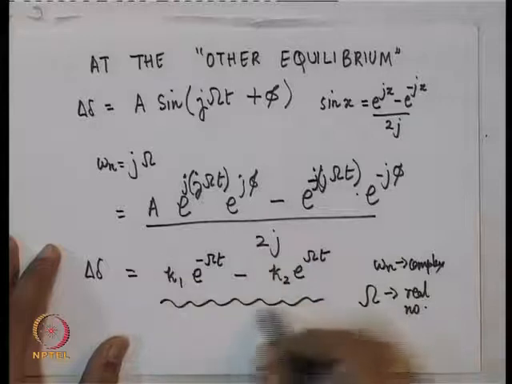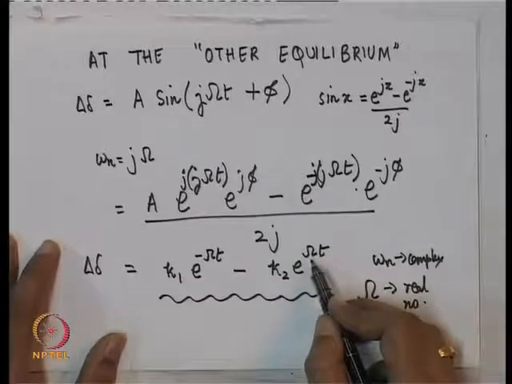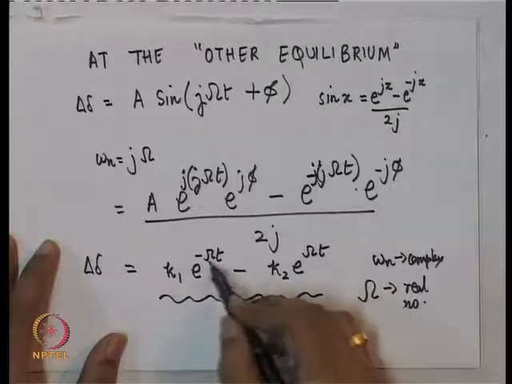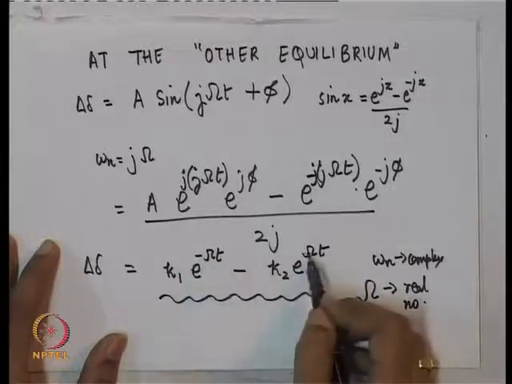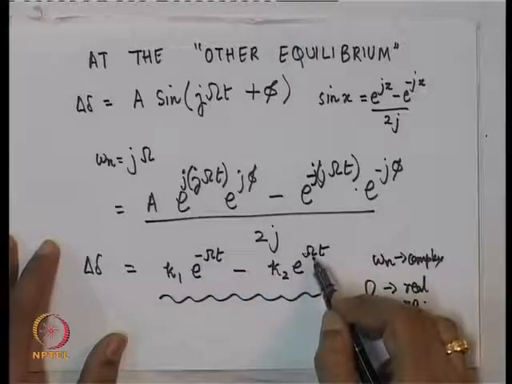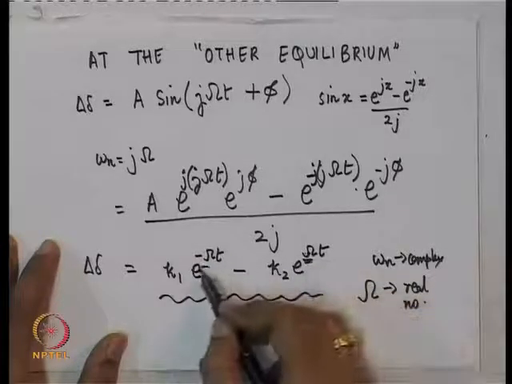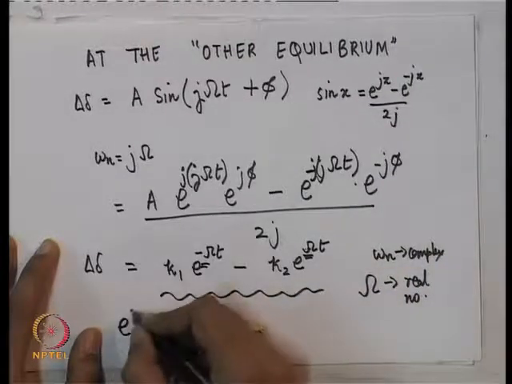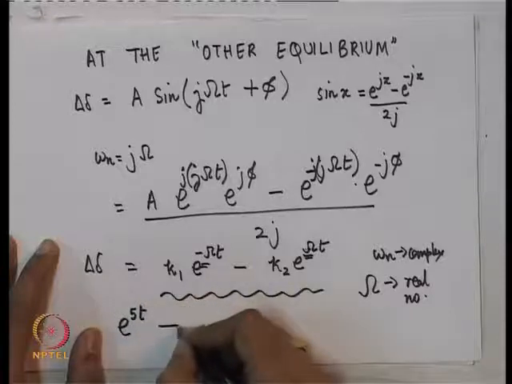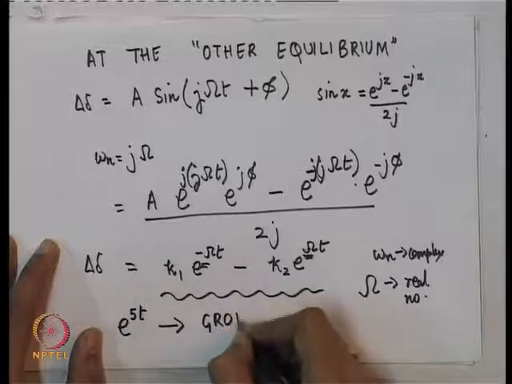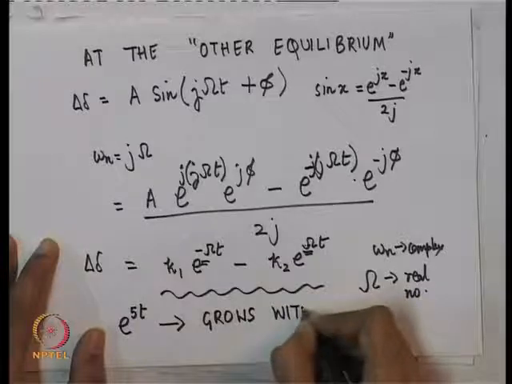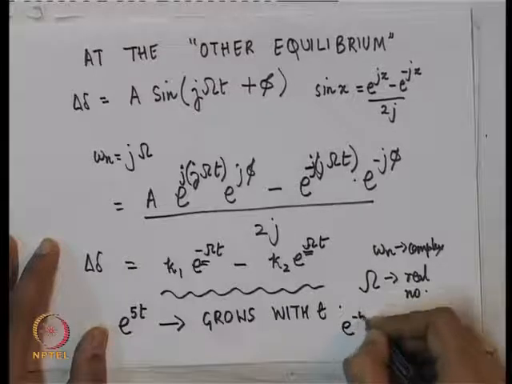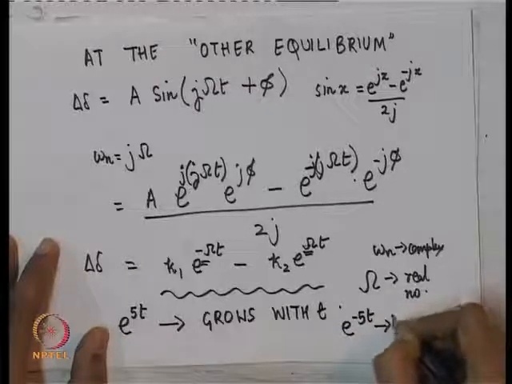You look at this solution, if this is a real number, either this or this is going to be positive. So, minus omega will be positive or this will be positive. Now, remember that e raised to 5 t, for example, grows with t. And of course, e raised to minus 5 t decays.